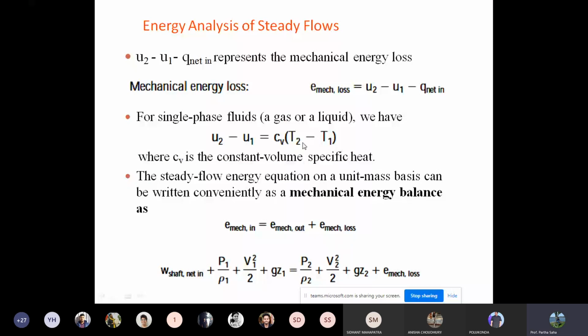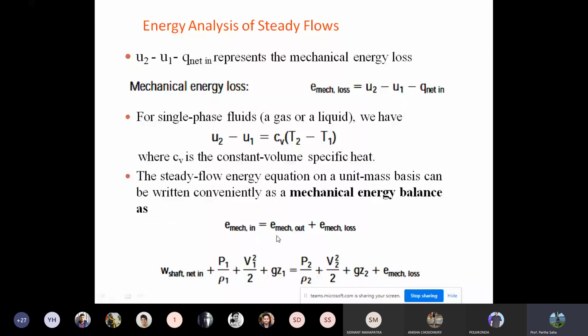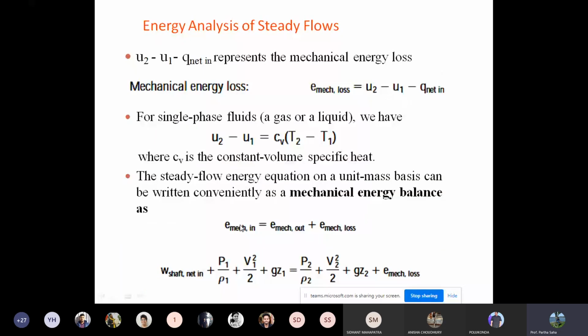Now, for a steady state flow, the energy equation on a unit mass basis can be written conveniently. If you remember, this is the mechanical energy input and this is the mechanical energy output. So we can replace them with E mechanical in, E mechanical out, and E mechanical loss. We are just representing this equation. We are considering E mechanical in, the mechanical energy input, and E mechanical out, the mechanical energy output, and E mechanical loss. You can see this equation has been written here. The E mechanical in is nothing but the whole term.